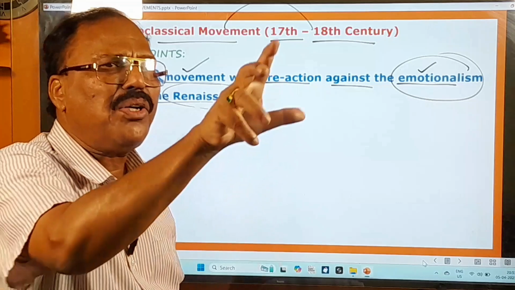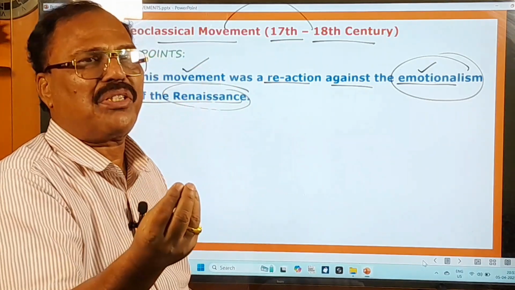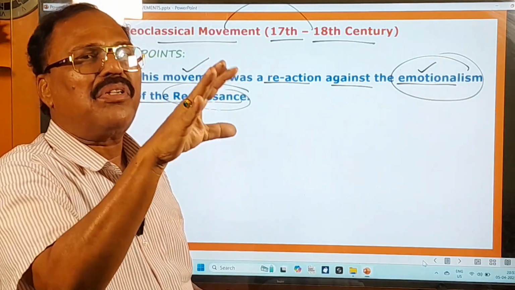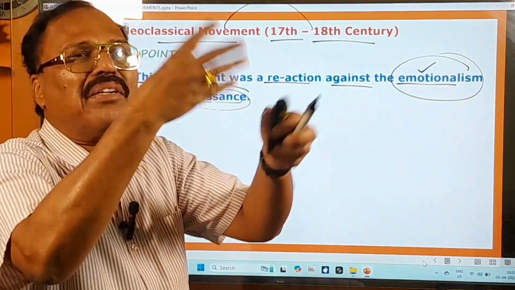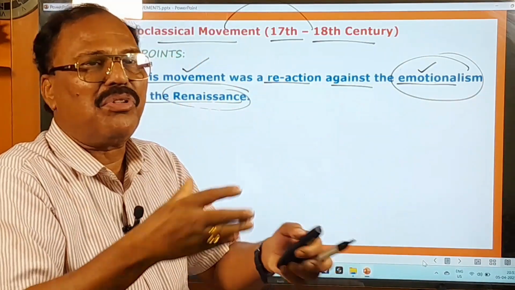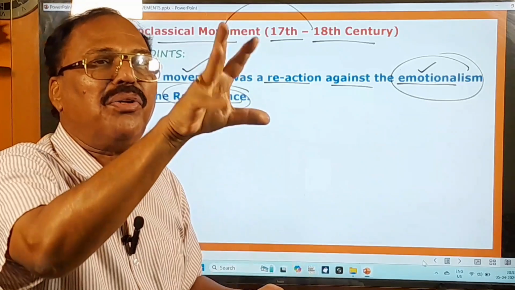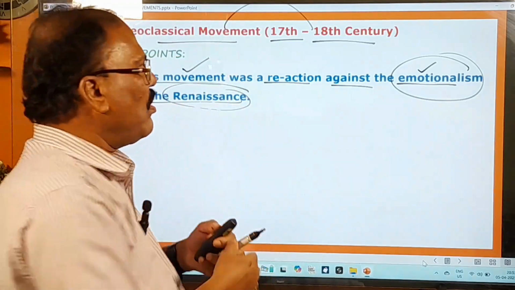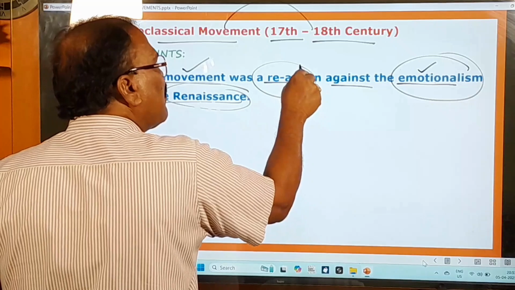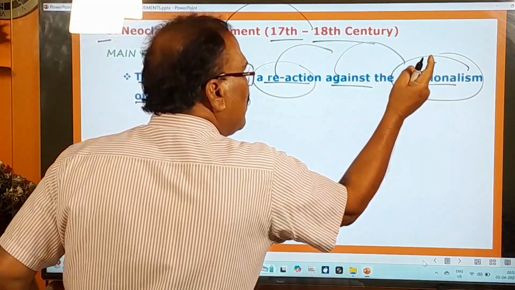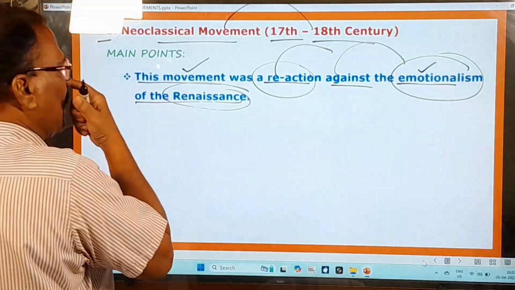Emotionalism means undue display of emotions, using emotions inappropriately. Undue display of emotions is called emotionalism. So this movement was a reaction, a response against what? The emotionalism of the Renaissance.